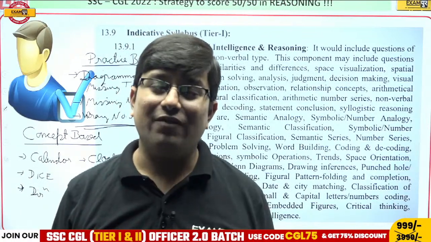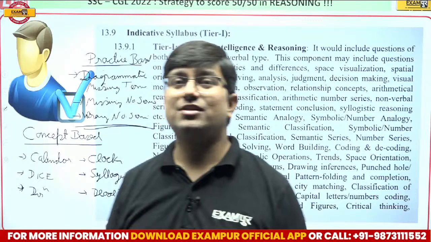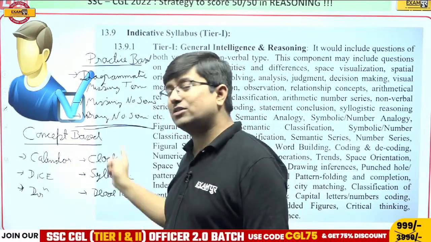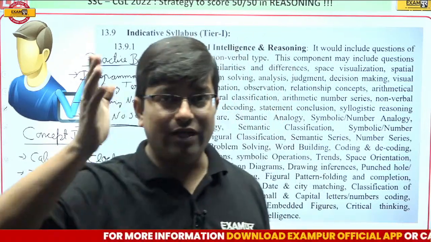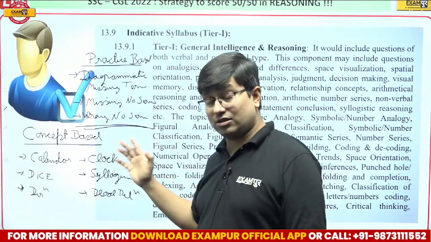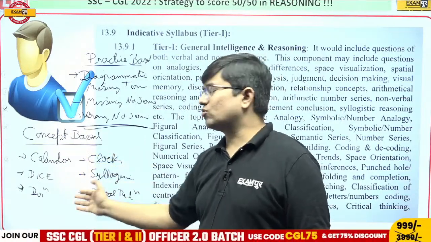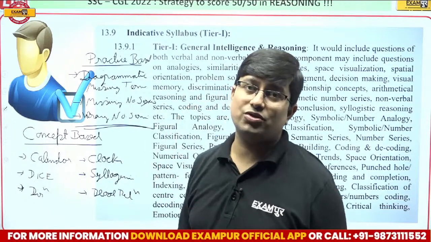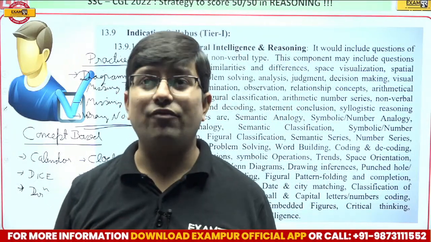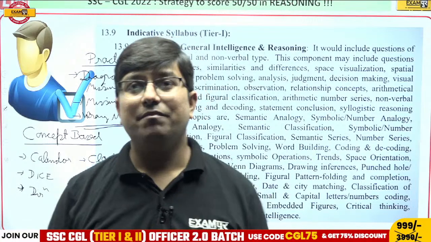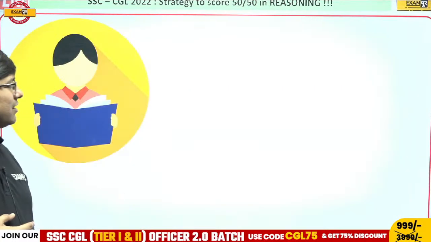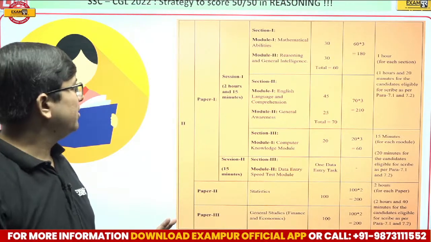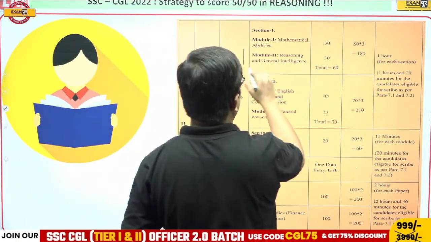All right, fine, everybody. So my dear students, the perfect strategy for getting 50 out of 50 in reasoning is that in the concept based topics, your concept should be thoroughly clear, and then you will obviously score well. And in the practice based topics, practice is the key. So practice more, and for that our Examper app will help you. My dear students, for the tier 2 exam pattern we will not focus much, but whatever you are studying here in tier 1, more or less the same thing is there in tier 2 also.